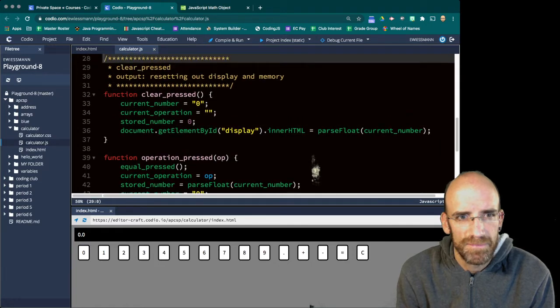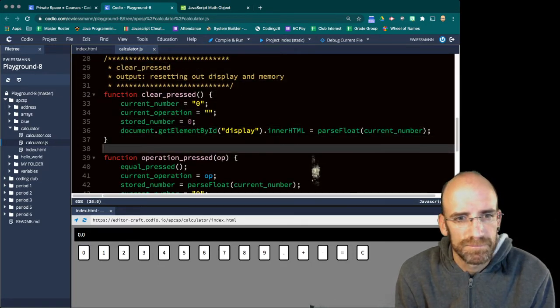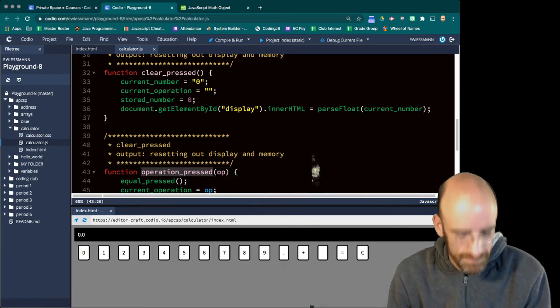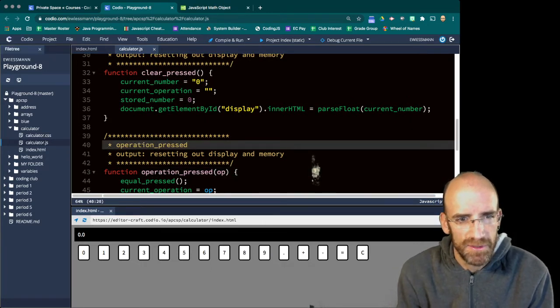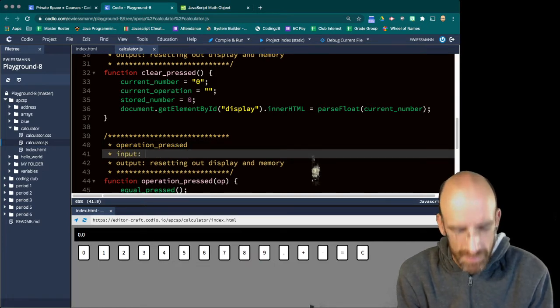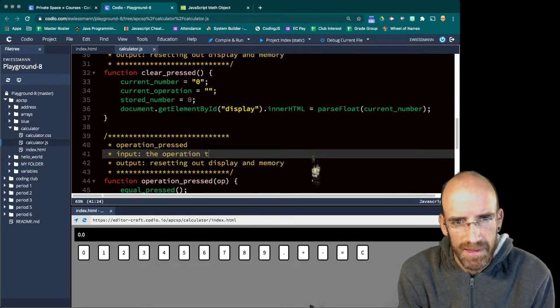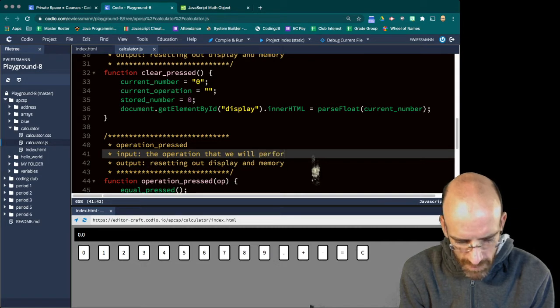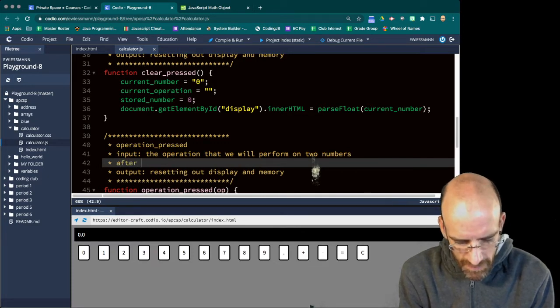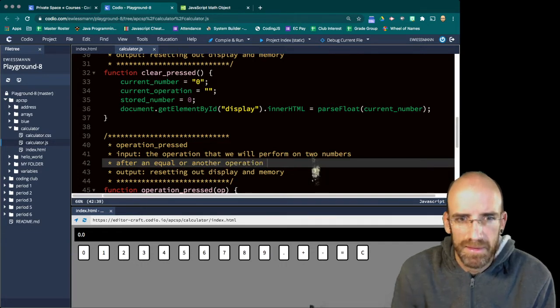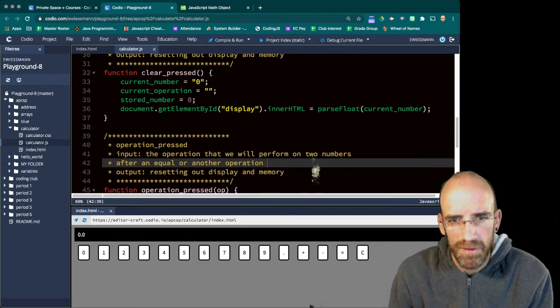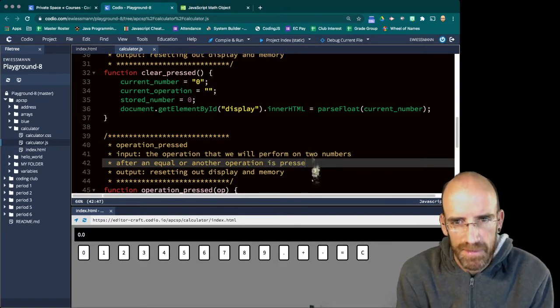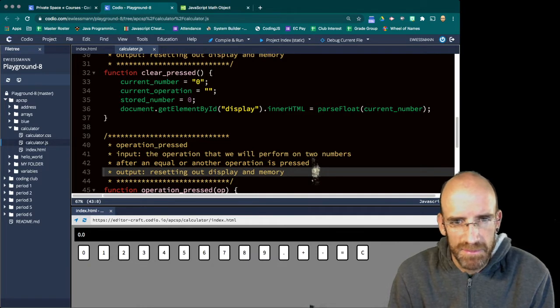Operation pressed. That has an input. That is the operation that we will perform on two numbers after an equal or another operation is pressed. Output resets the display in memory.